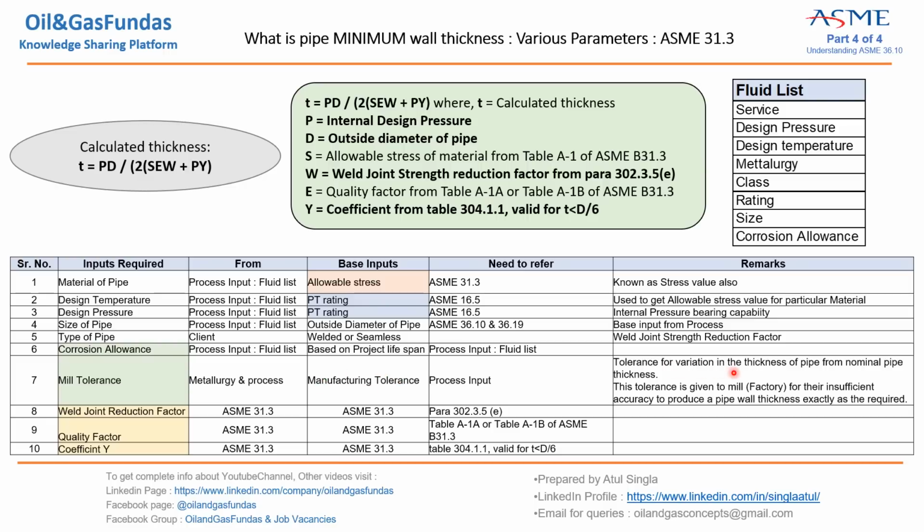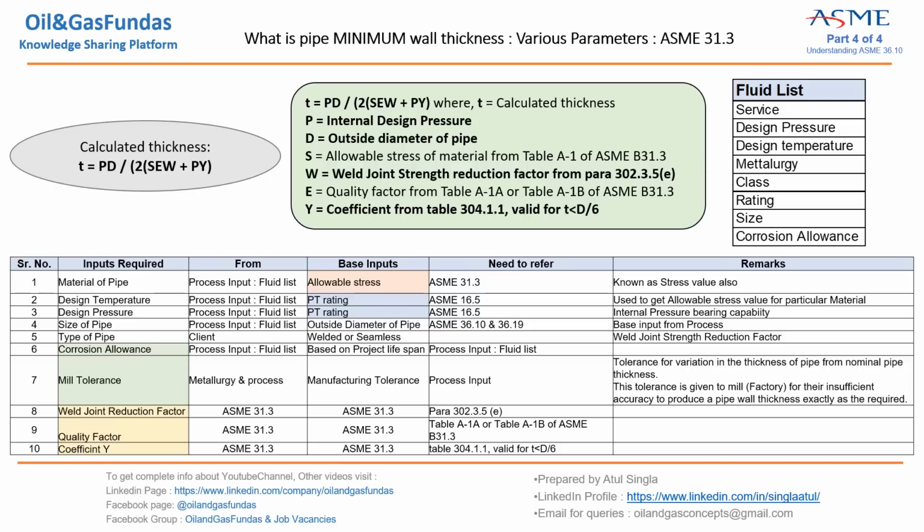This is the tolerance for variation in the thickness of the pipe from the nominal thickness. If you calculate 10, then 12.5% below and above 10 is tolerated. This tolerance is given to the mill for their insufficient accuracy in producing the pipe wall thickness exactly as required.